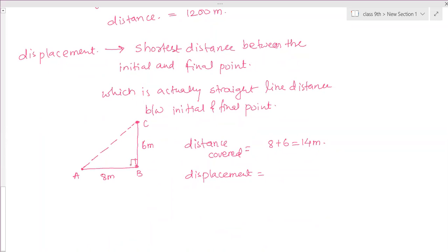So between north and east direction there is 90 degrees, so we have to calculate this hypotenuse. This is a right triangle, so we use the Pythagoras theorem to find the hypotenuse AC. So displacement is equal to AC. To calculate the AC distance, use the Pythagoras theorem: AC square is equal to AB square plus BC square, that is 8 square plus 6 square, 64 plus 36, that is 100.